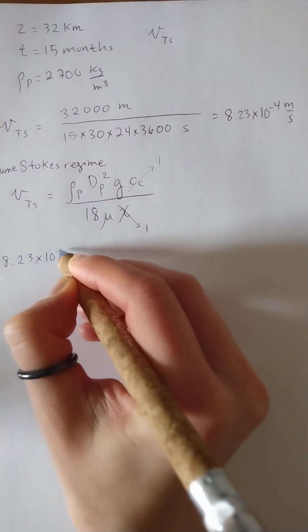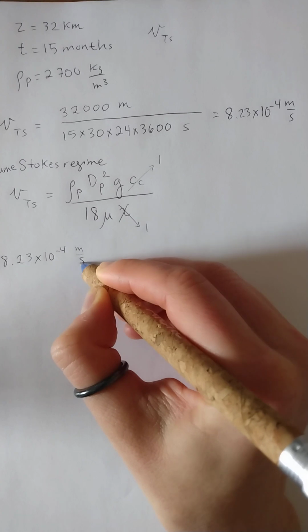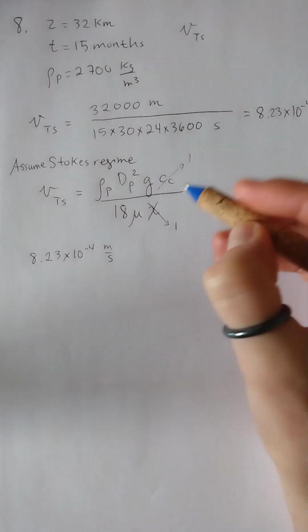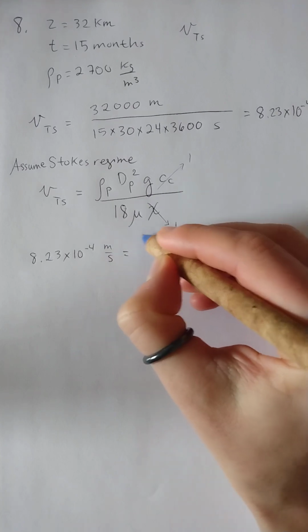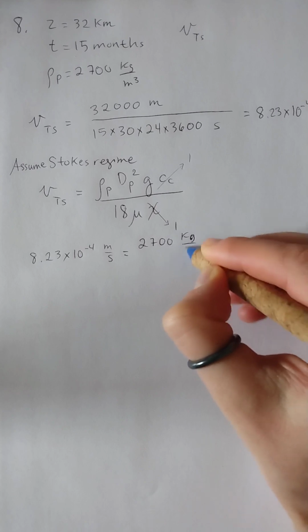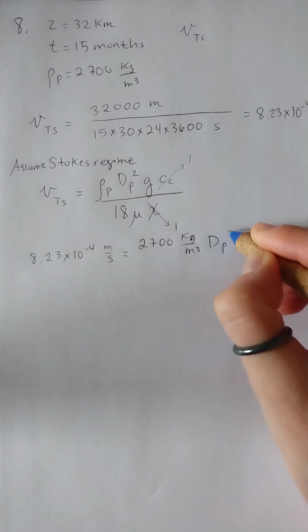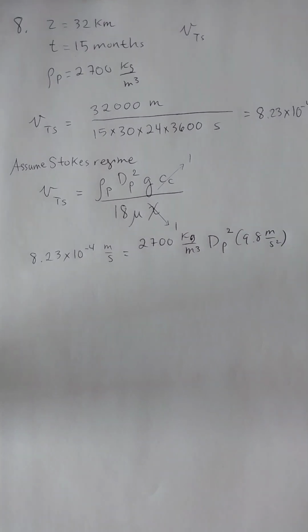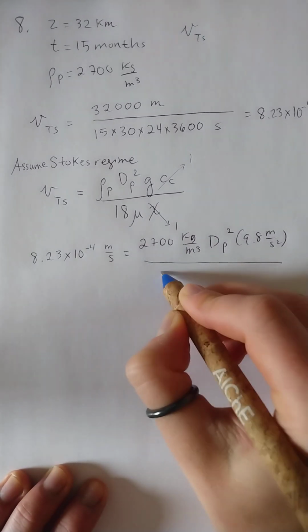Then we want to solve for the size of the particles, so we plug in this velocity that we've calculated, take our density of particles, which is 2,700 kilograms per cubic meter, dp squared. So gravitational acceleration, and they're falling through air.